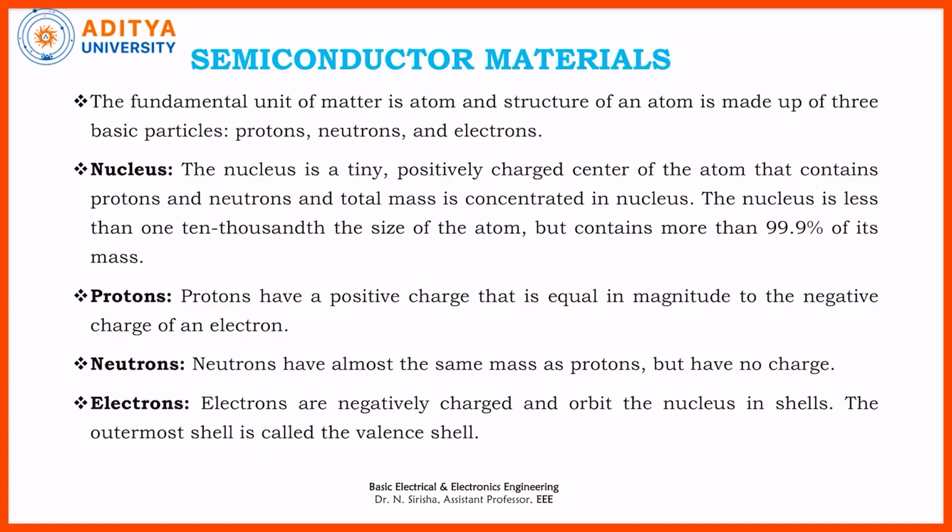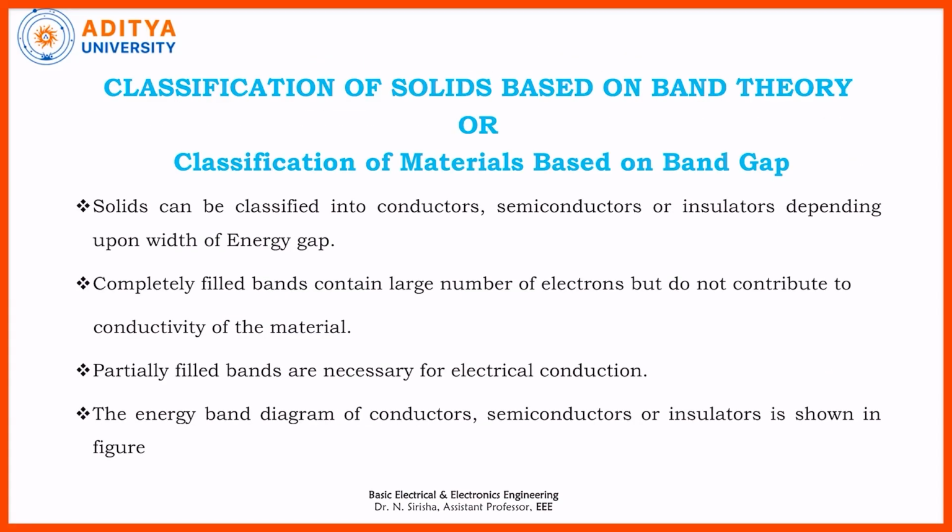The charge of the electrons and the charge of the protons are the same in magnitude, but electrons are negatively charged particles and protons are positively charged particles. The weight of electrons is very light, around 1950 times less than the weight of the protons. This is the basic atom structure. An atom consists of electrons, protons, and neutrons.